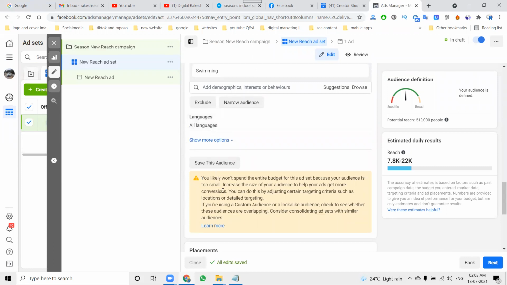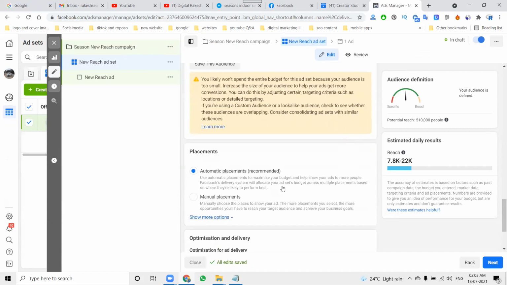Likely it won't spend the entire budget if the ad audience is too small, so increase the size of your audience to help the ad get reach. They talk about the audience network, but I'm talking only about specific places. I'm not focused on entire Hyderabad. So automatic placement here, or manual.